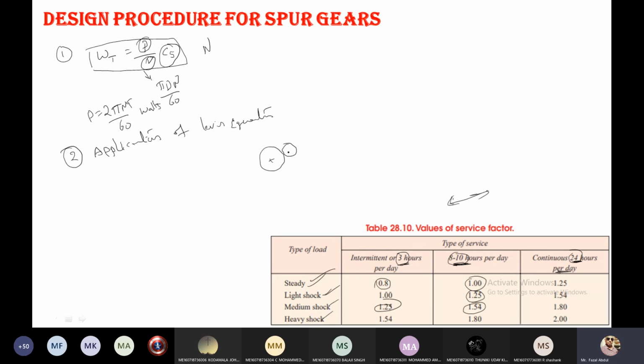Between these two, to which element, gear or pinion, do we have to apply the Lewis equation? What is the Lewis equation? Lewis's equation is Wt equals sigma_o b pi m y. We have to apply this equation to the gear or pinion. So that is the important factor in the design procedure, the application of Lewis's equation.